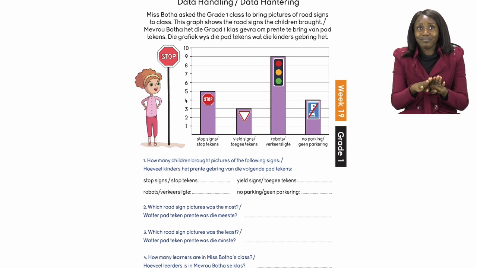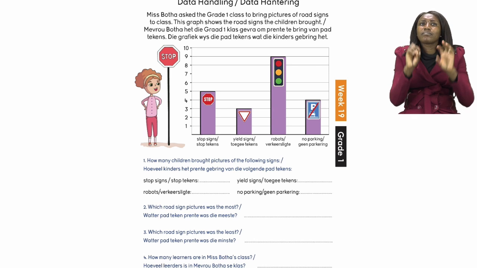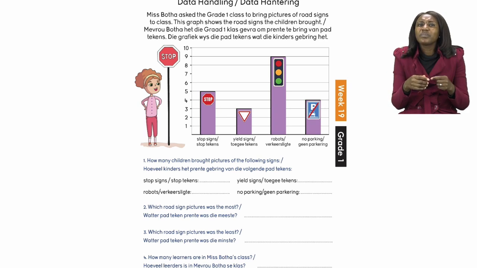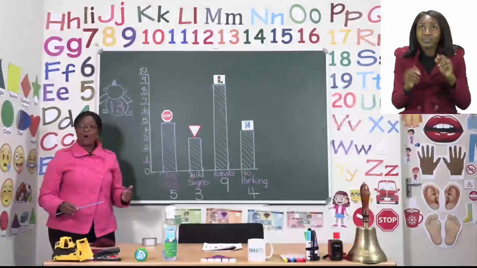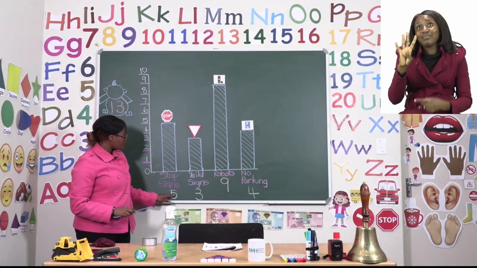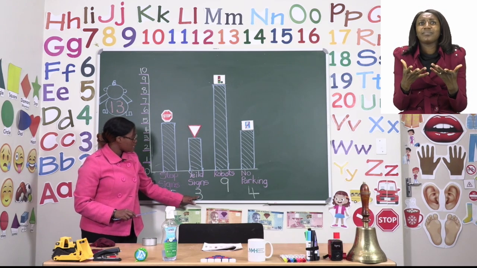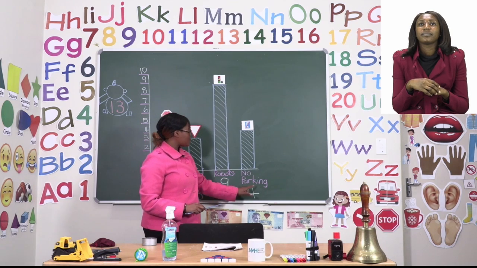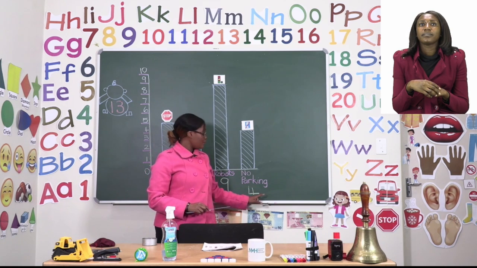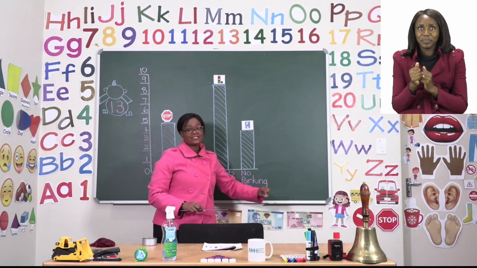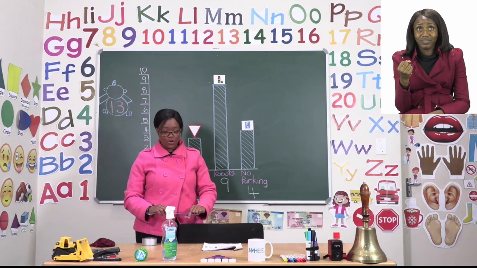It says, how many learners are in Miss Botha's class? So what you are going to do, boys and girls, is you are going to add up all of our numbers. You are going to say 5 plus 3 plus 9 plus 4. Then, after adding up all of our numbers, you are going to say the total.